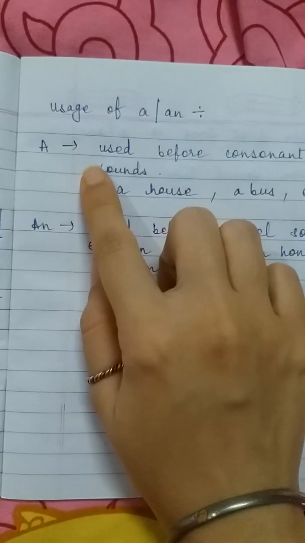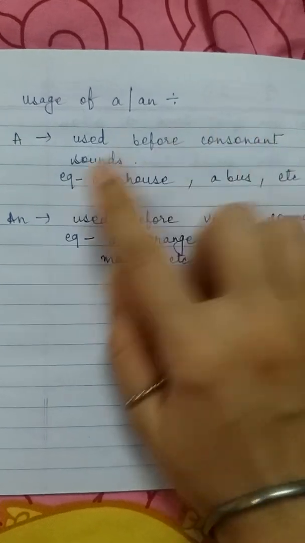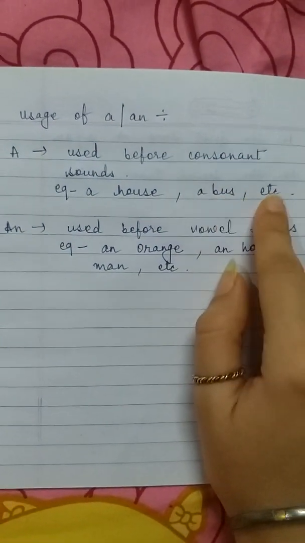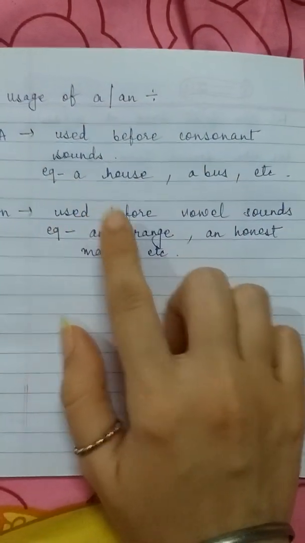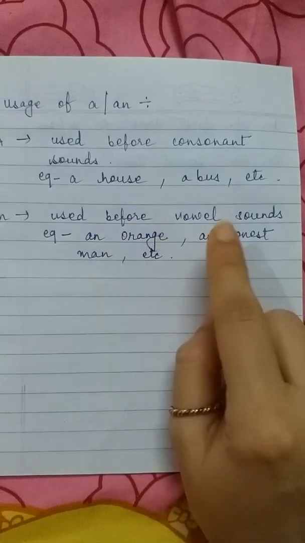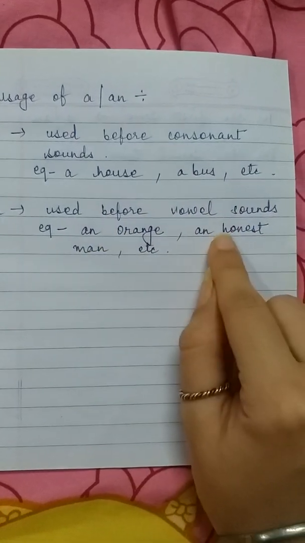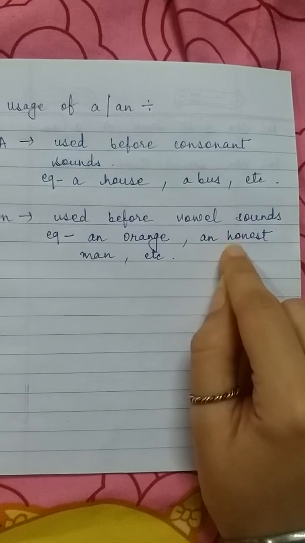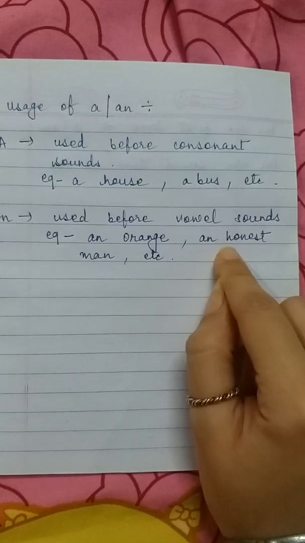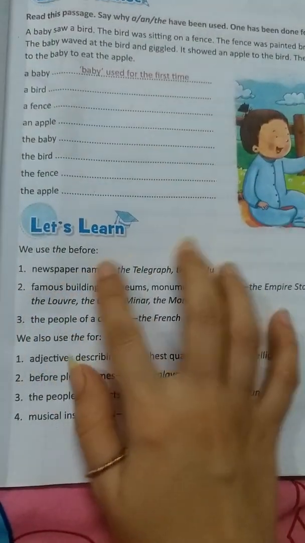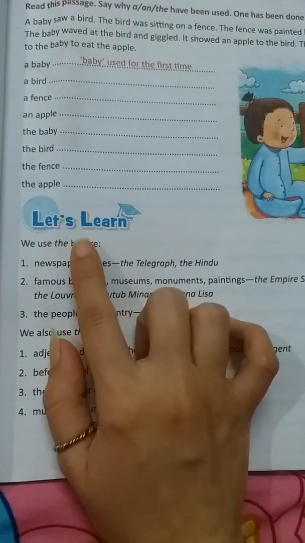Now a is always used before consonant sounds. For example, a house, a bus, etc. And an is always used before vowel sounds. For example, an orange, an honest man. Now you can see H is a consonant here, but the sound that is coming from honest is a vowel sound. Honest, O.